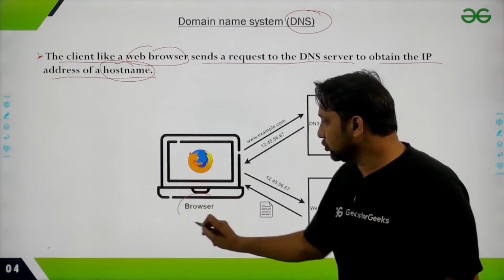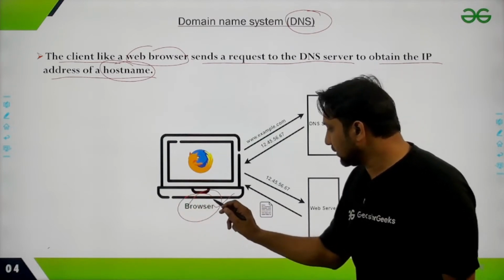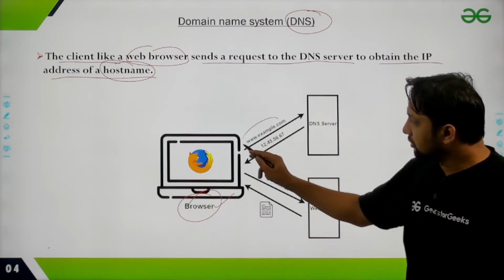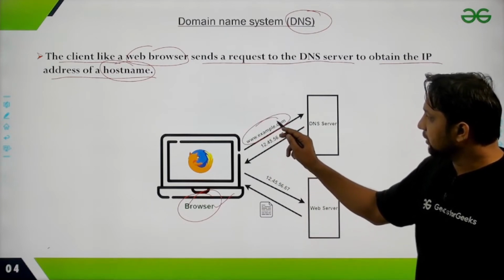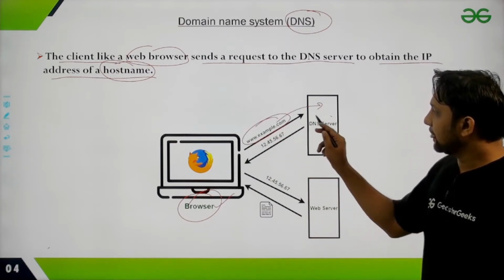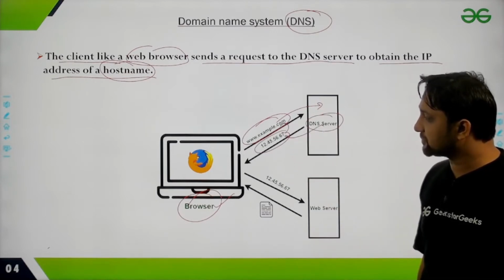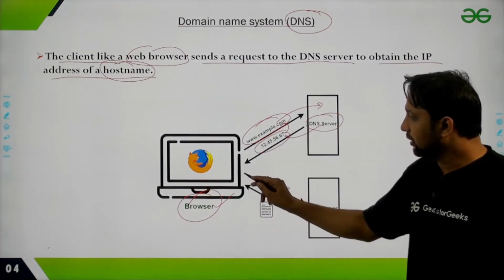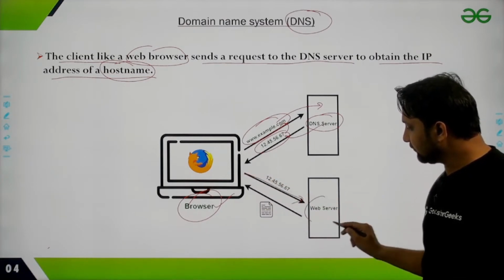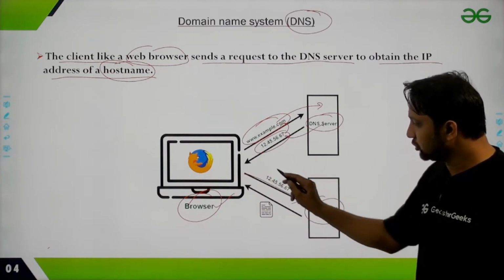Actually you work at the browser, and with the browser you know the website name, and you interact with the DNS server. The DNS server will give you the IP address of this particular website, and then your browser will interact with this website using this IP address.